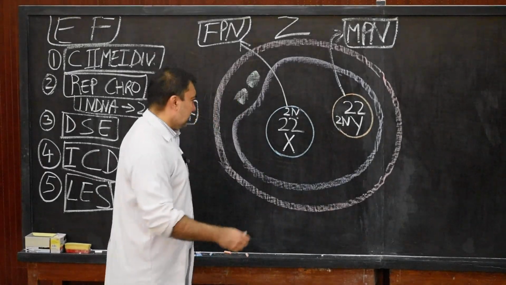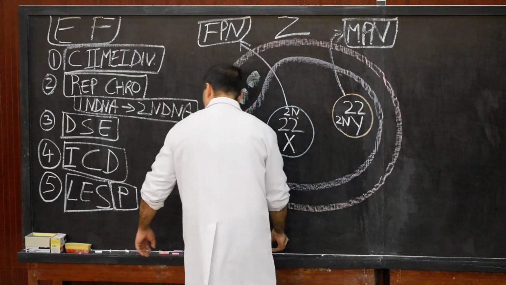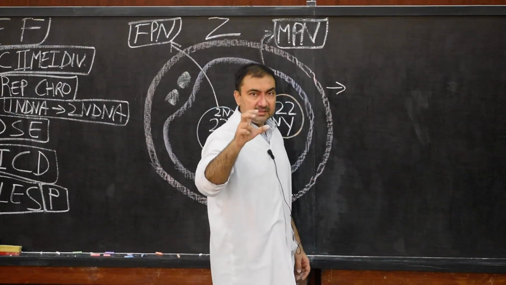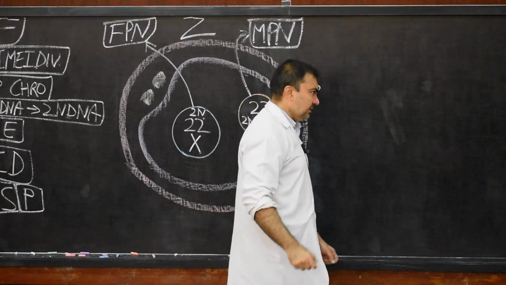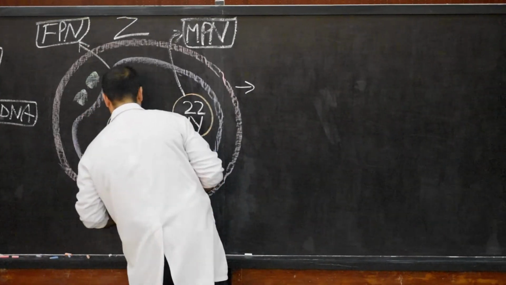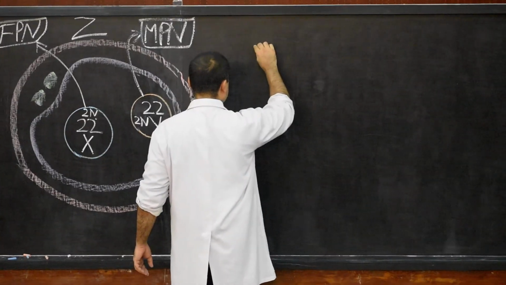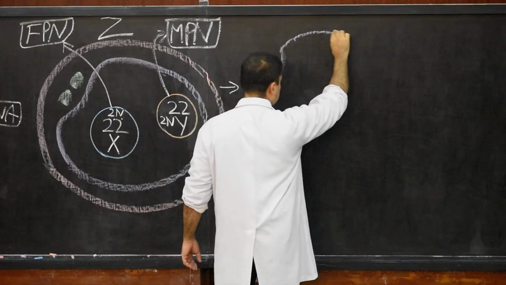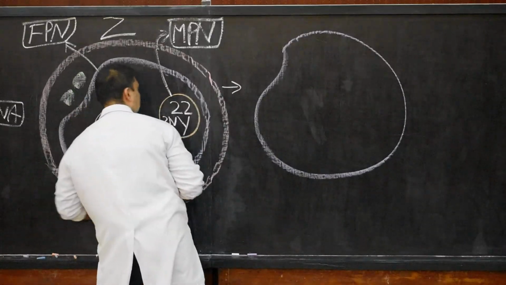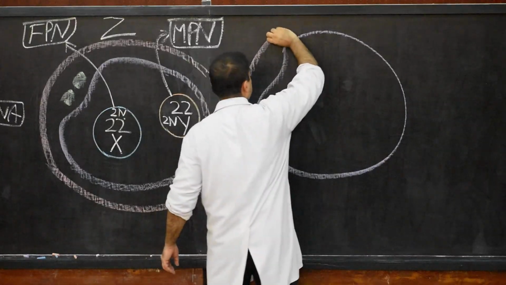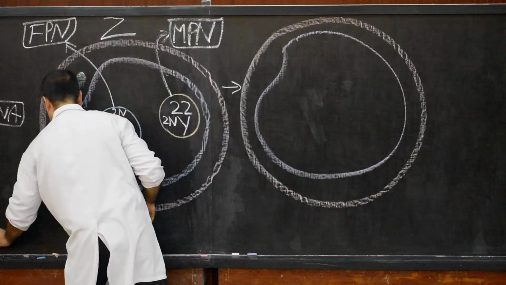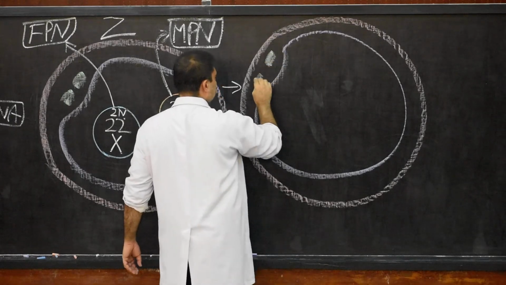Now what will happen? Now, as we go over there, we'll take the help of this space. There will be a series of changes now, in which, supposing here we draw the vitelline membrane. Once again we show here, this is the vitelline membrane, and outside we are going to show the zona pellucida. So this is the zona pellucida, and once again we are going to show the two polar bodies here.